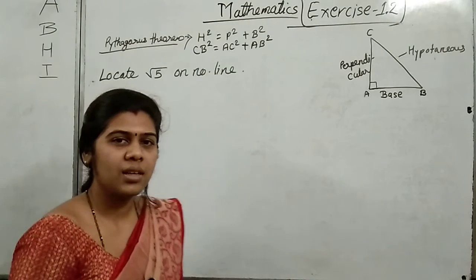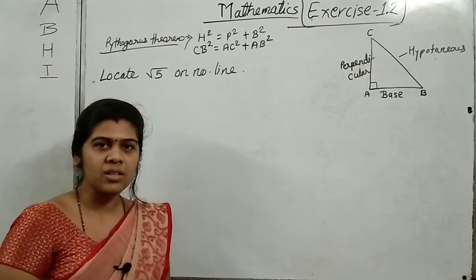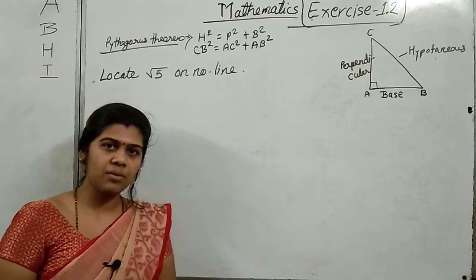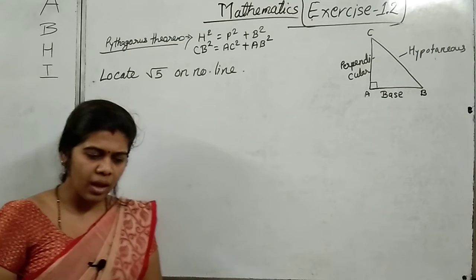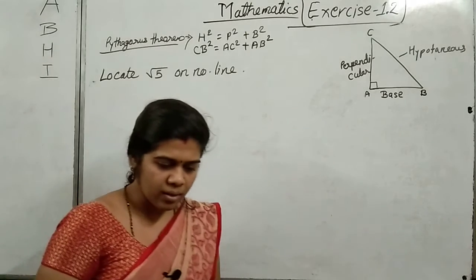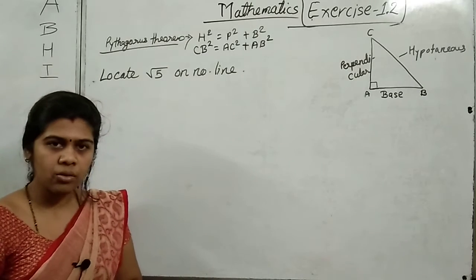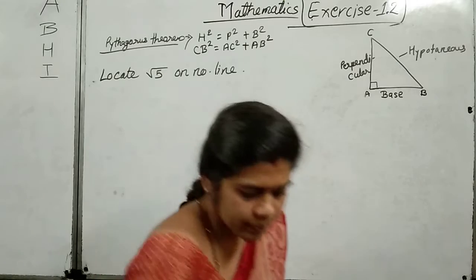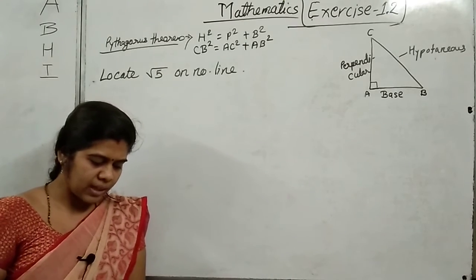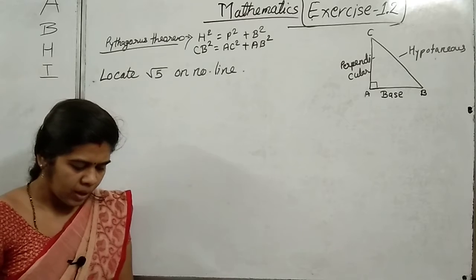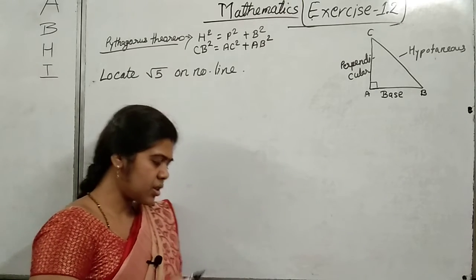Till now we have studied up to exercise 1.1, the introduction of rational numbers, and we have also studied the introduction of irrational numbers. We have also studied exercise 1.2, the true and false first question, and the second one of that exercise is: are the square roots of all positive integers irrational? If not, give an example of the square root of a number that is a rational number.